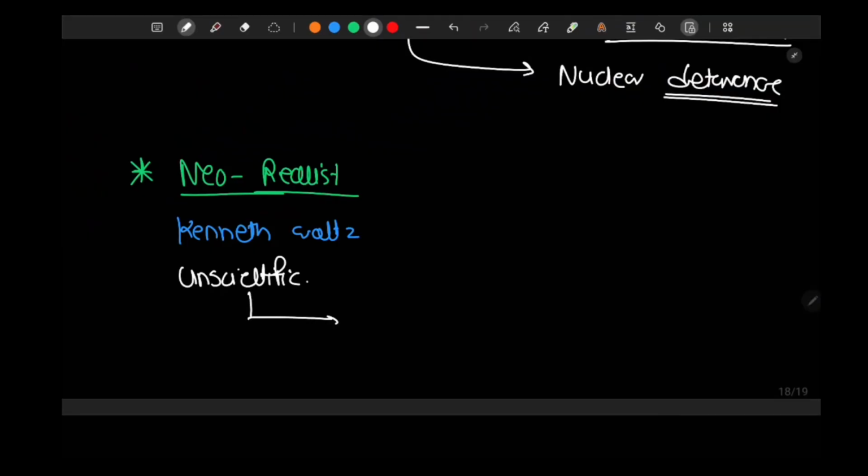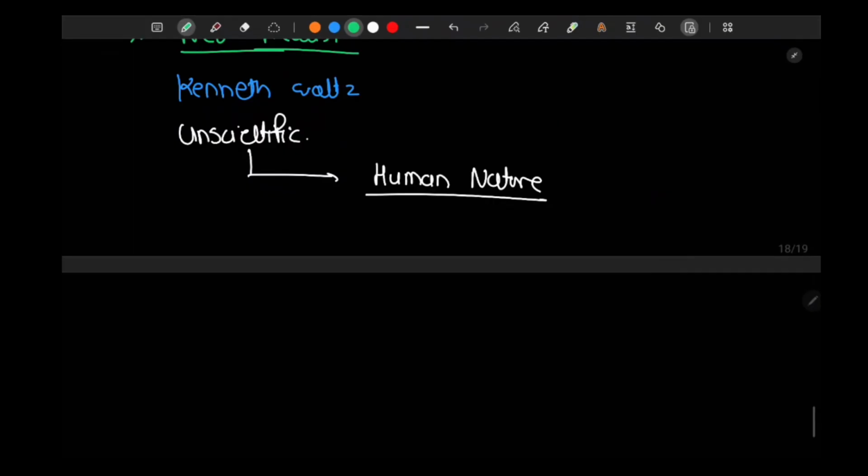Unscientific because Waltz says that Morgenthau's theory is based on human nature, and no theory based on human nature can be scientific, right? It is a psychological theory, but not a scientific theory. The second criticism was given by liberals,